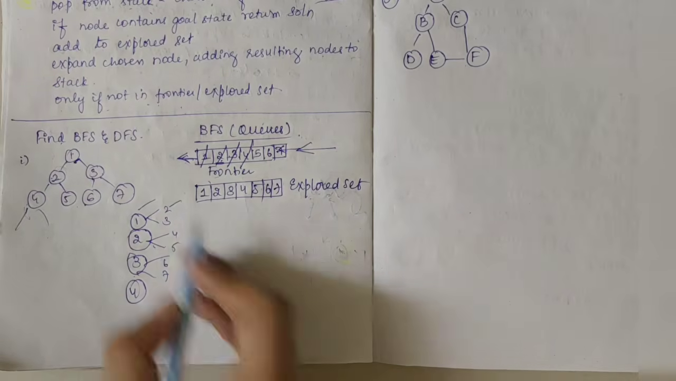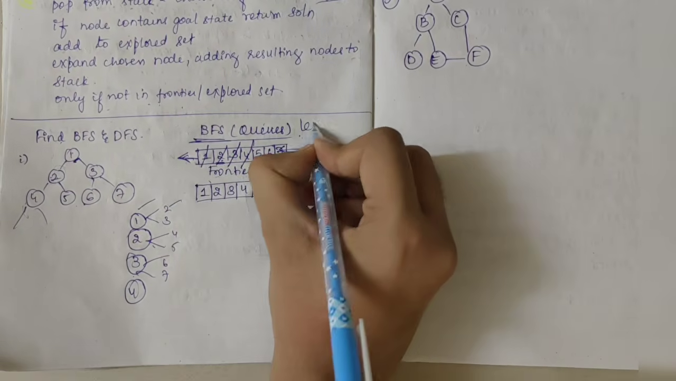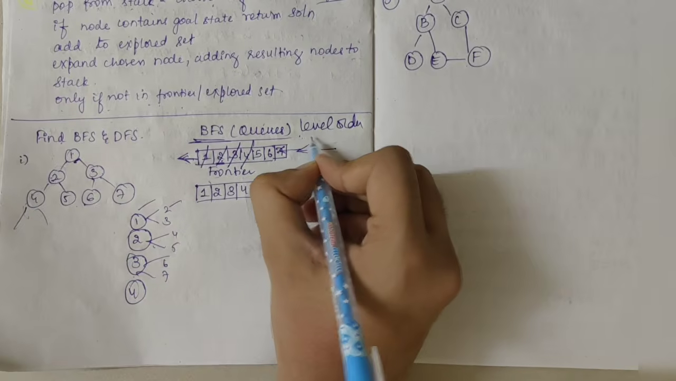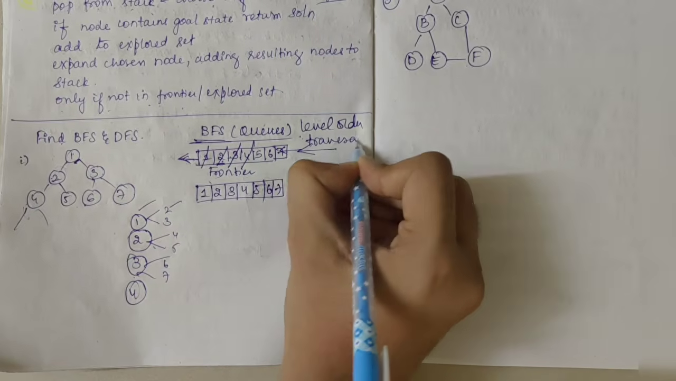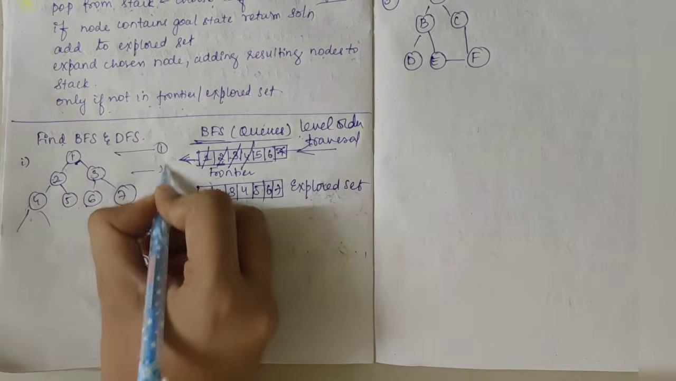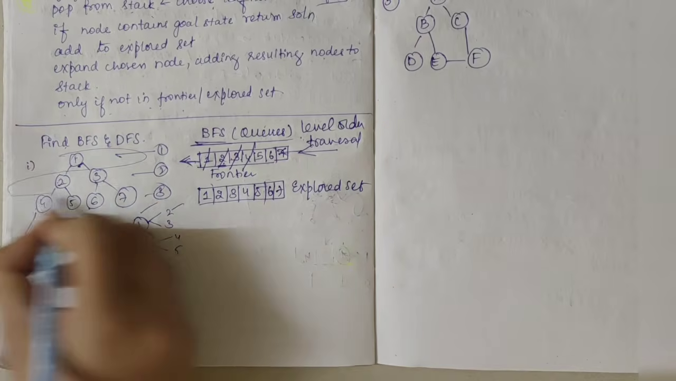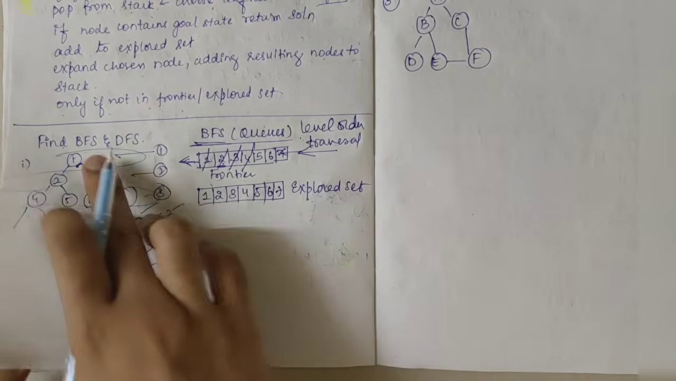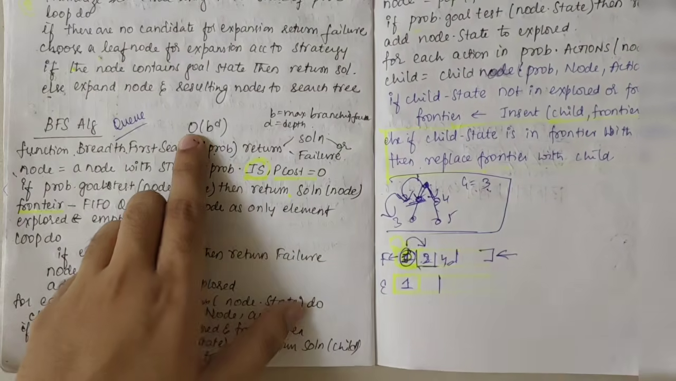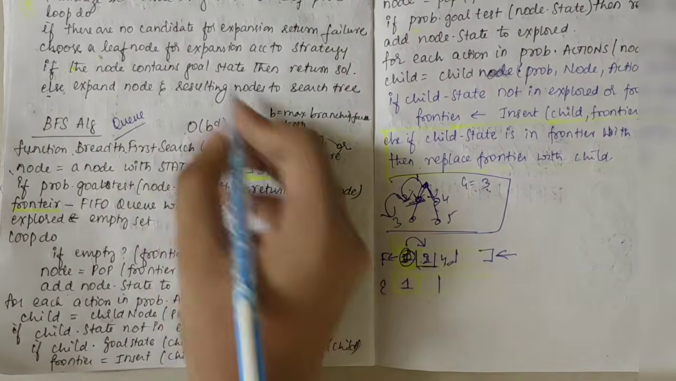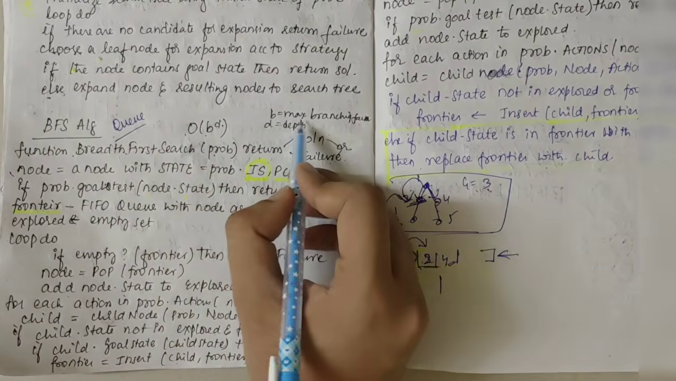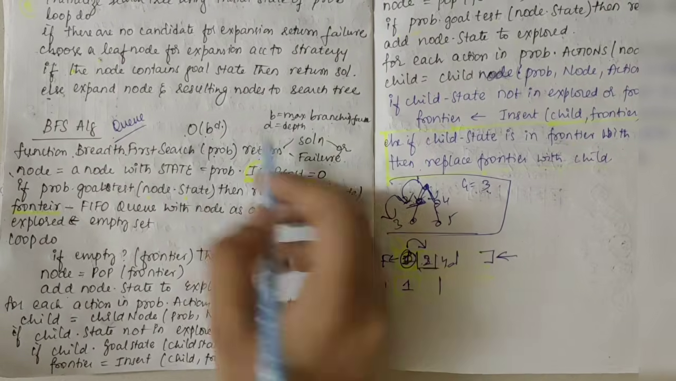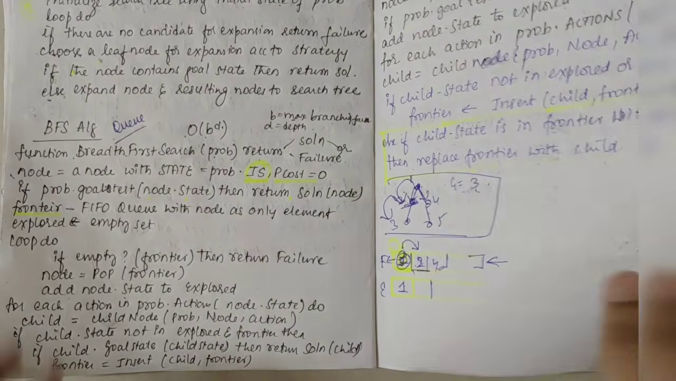If you look at this, BFS generally does a level order traversal. So this is the first level, second level and third level. We are traversing level-wise from the first level to the second level and the third level. Here BFS has a complexity of big O of b to the power d, where b is the maximum branching factor and d is the depth. So that was about BFS.